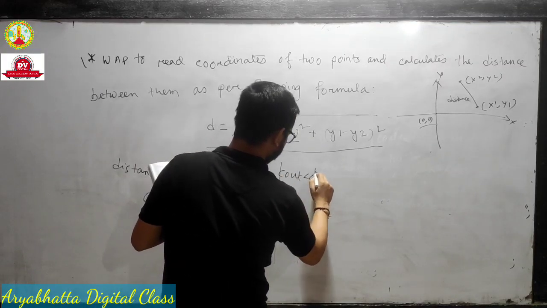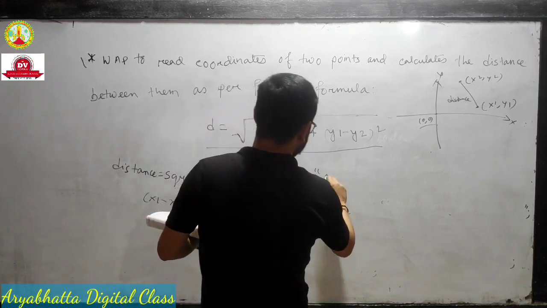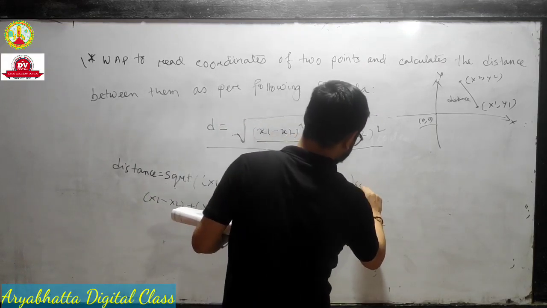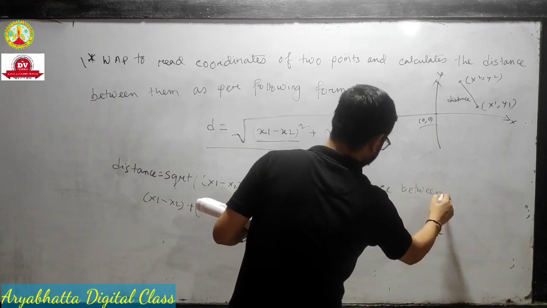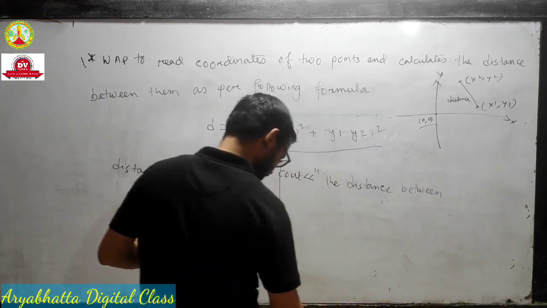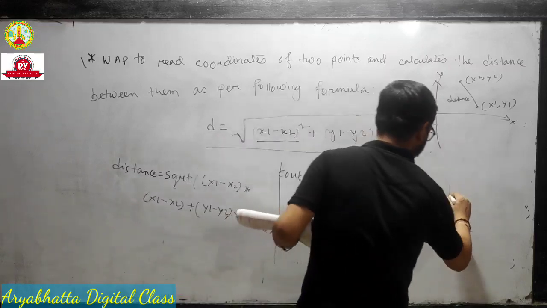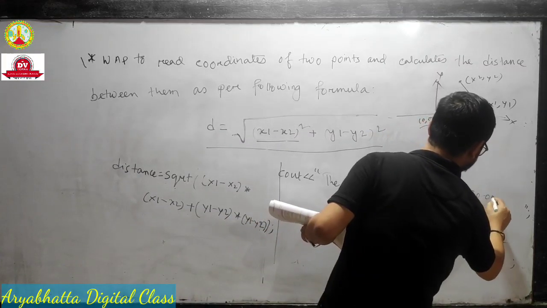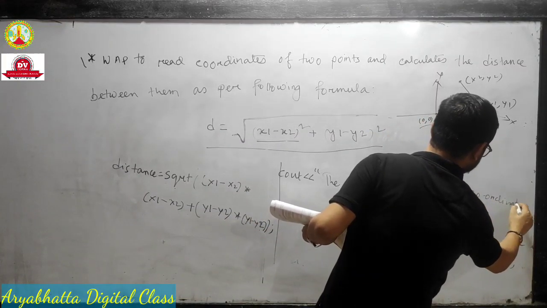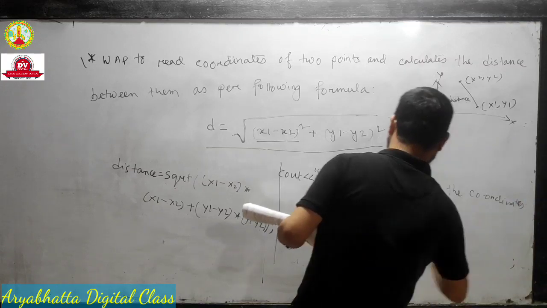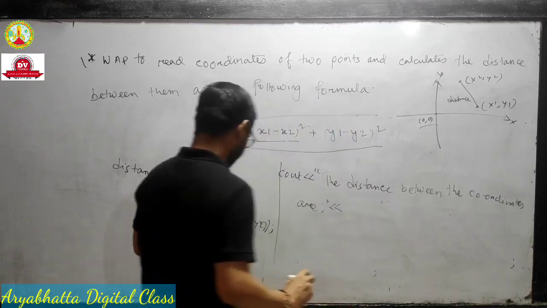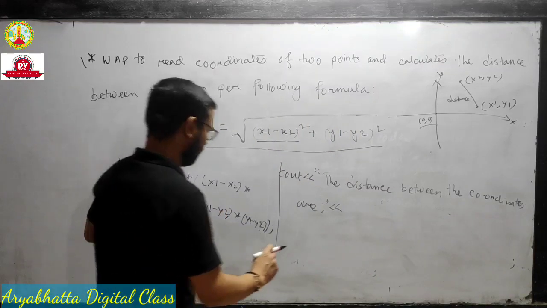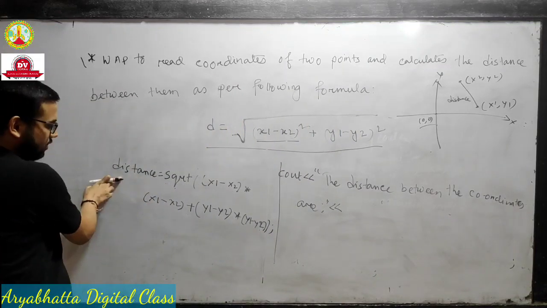Cout, the distance between the coordinates are, this is a printing statement. The distance between the coordinates are, and then the variable distance.